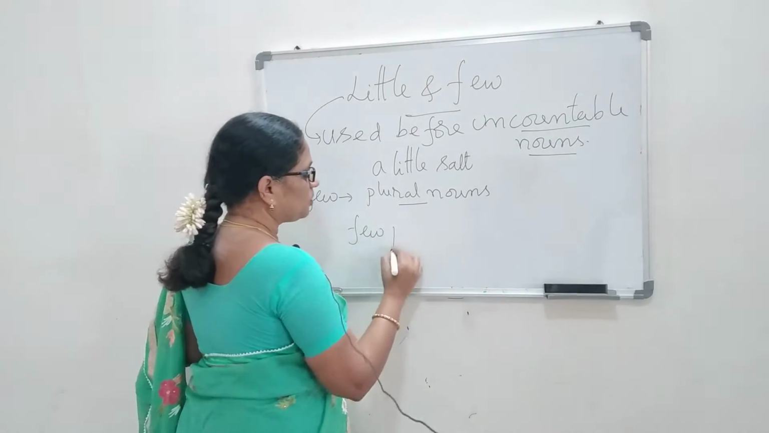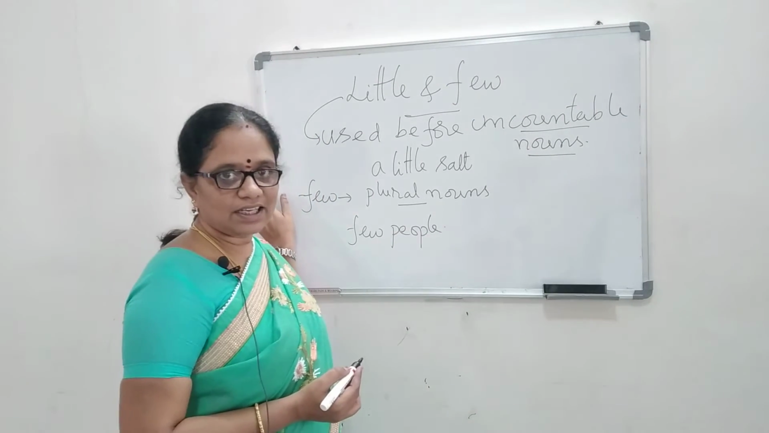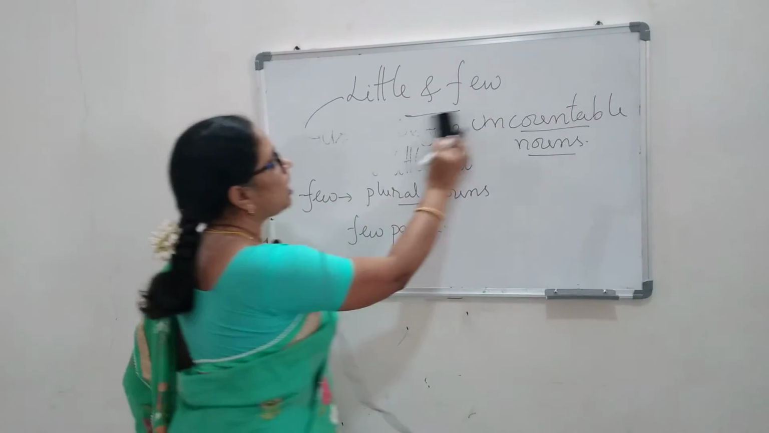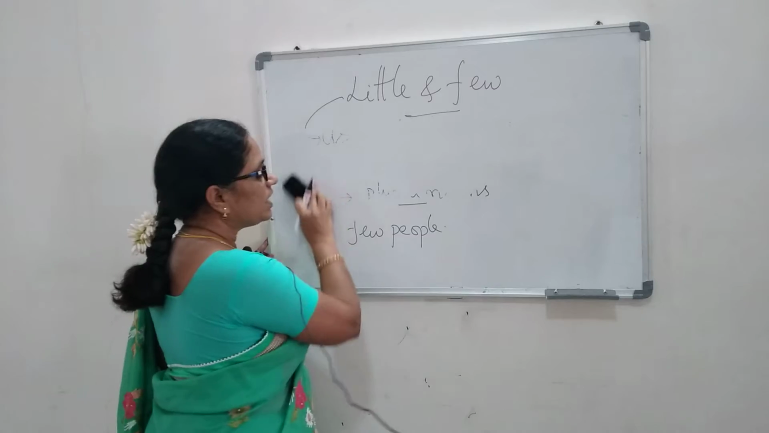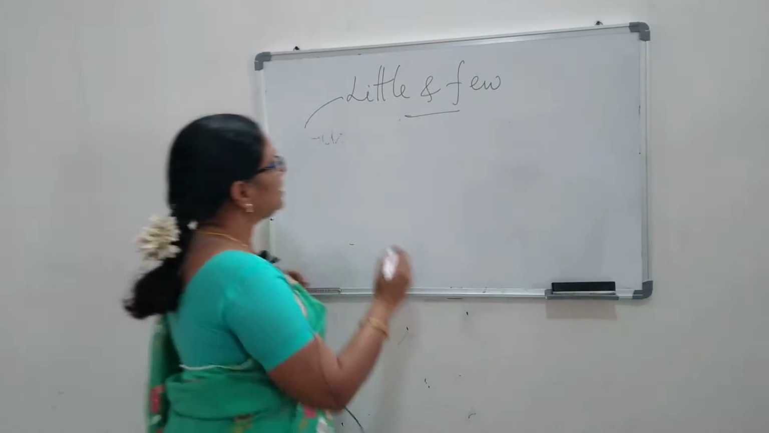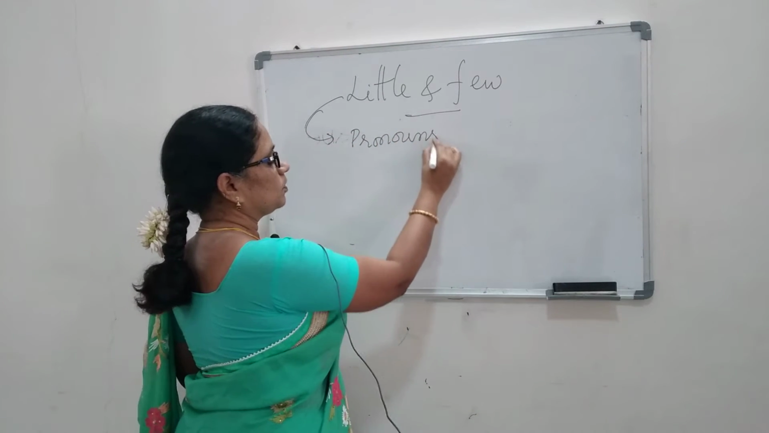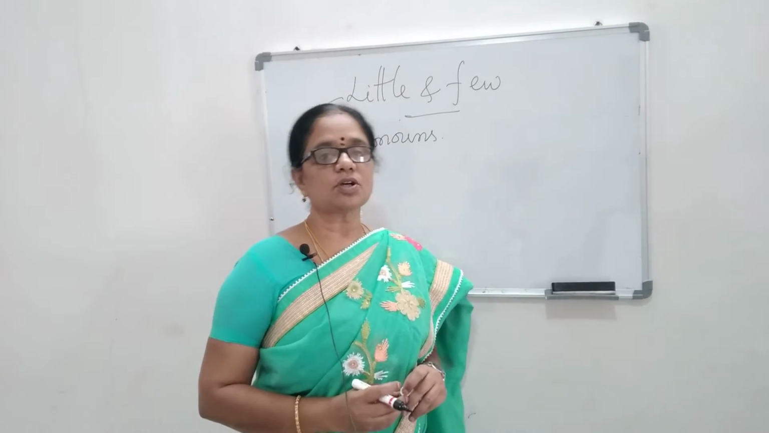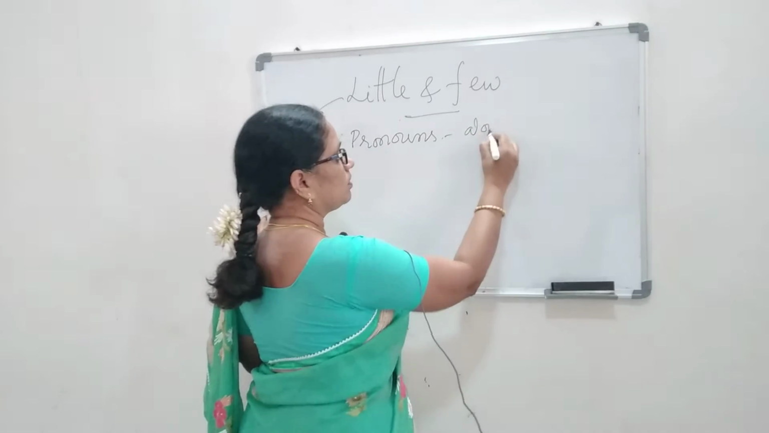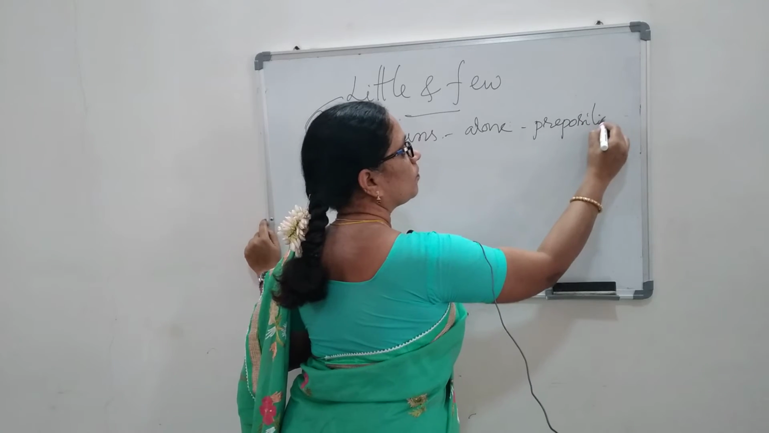For example, few people. Okay, I introduced the words little and few for you. And now, let us see how these two are used extensively in spoken and written English. Okay, so little and few, these two are used as pronouns also. These two are used as pronouns also. When they are used as pronouns, we can use them alone or with the preposition of.